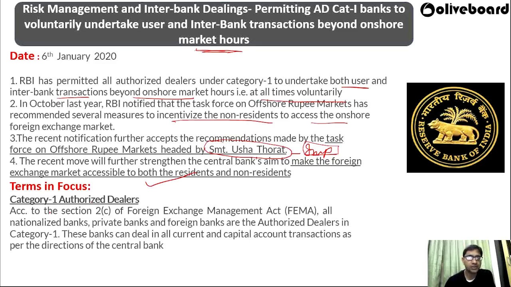The term in focus is category 1 authorized dealer, which we have already done. What is a category 1 authorized dealer? We have done it in the first slides. That has been under section 2C of the Foreign Exchange Management Act. All nationalized banks, private banks and foreign banks are authorized dealer banks. These banks can deal with all current and capital account transactions as per the directions of the central bank. We have already discussed this.